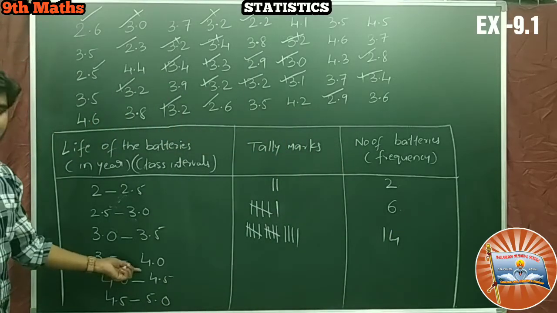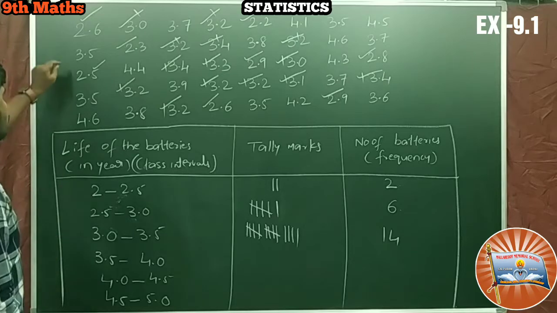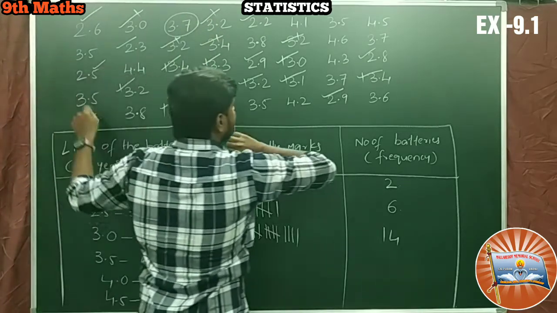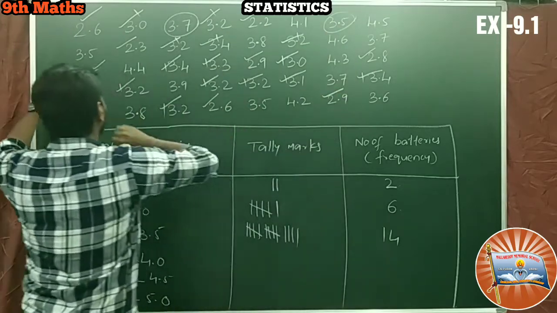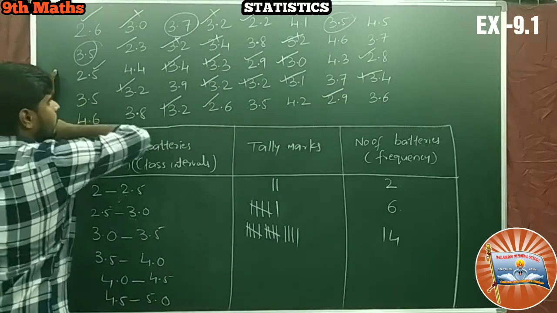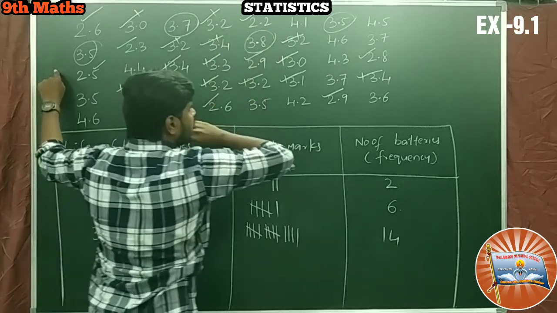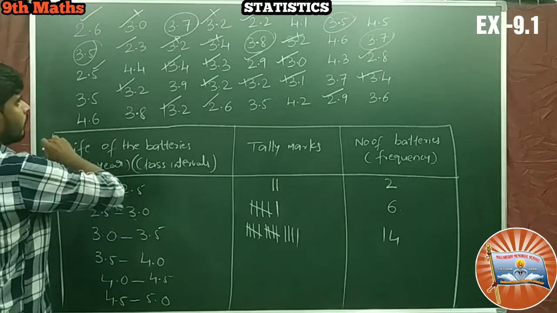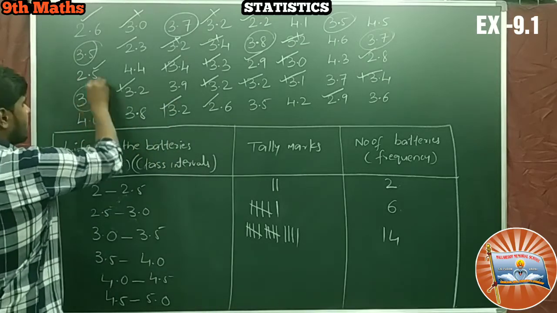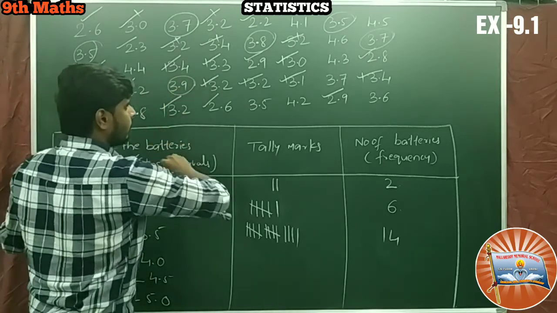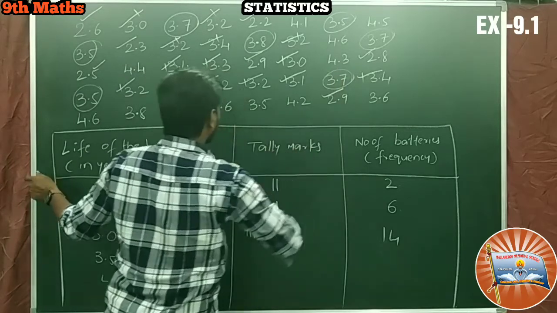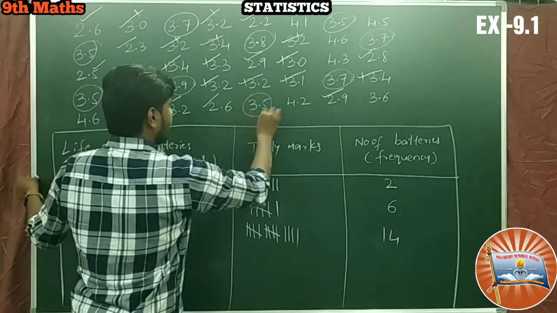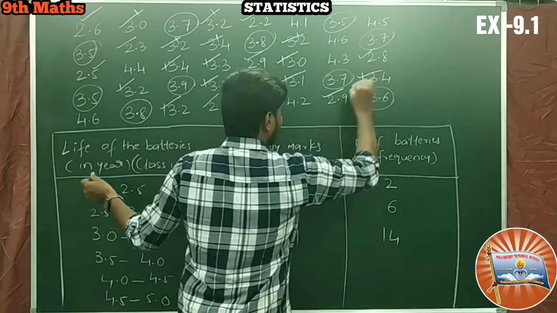Next 3.5 to 4.0. So 1, 2, 3, 4, 5, 6, 7, 8, 9, 10, 11.